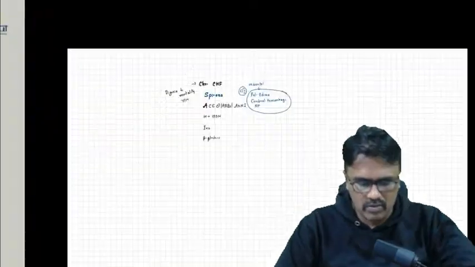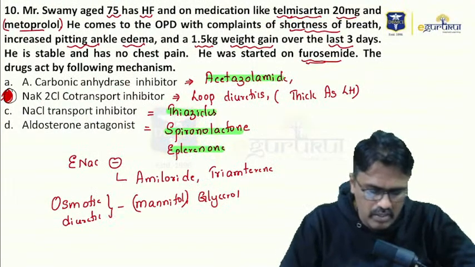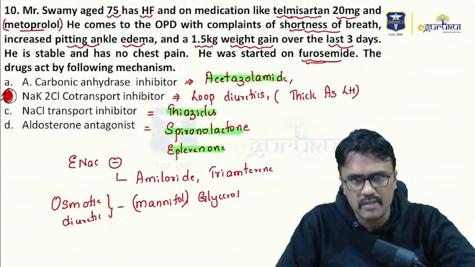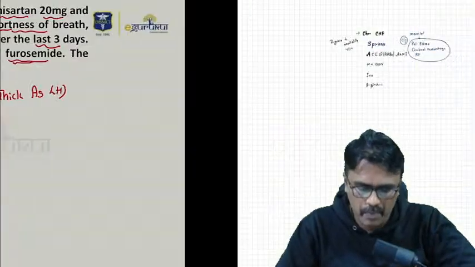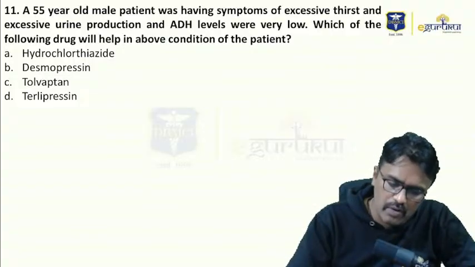So coming to this question, we have already answered this question. The answer for this is sodium potassium 2-chloride co-transport inhibitor, that is furosemide. So you answer me the digoxin part. Coming to question number 11.